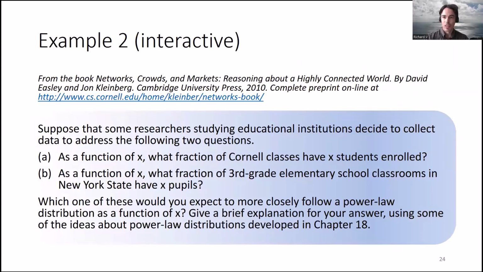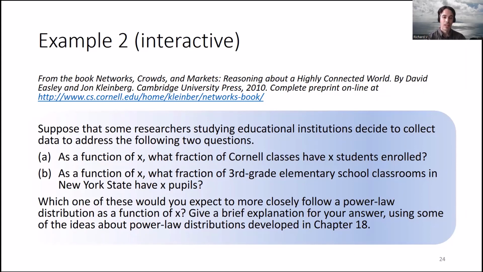And then the other example I wanted to share is from a book called Networks, Crowds, and Markets by Easley and Kleinberg, which I recommend reading. It's very good and it's available online for free because of the generosity of the authors. They have a question from their chapter on power laws, which again, I think is recommended reading. And this is an interesting challenge question, which I intend to use as an audience challenge at the end of my talk.